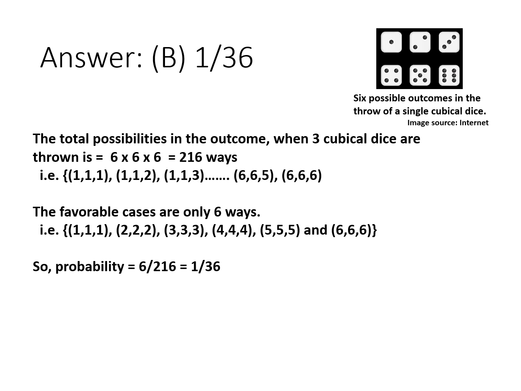The total possibilities in the outcome when 3 such cubical dice are thrown is 216 ways, because after a throw the possibilities could be all having ones, or the first 2 having 1 and the third having 2, the first 2 having 1 and the third having 3. Like that, the total sample space will amount to 216 ways.